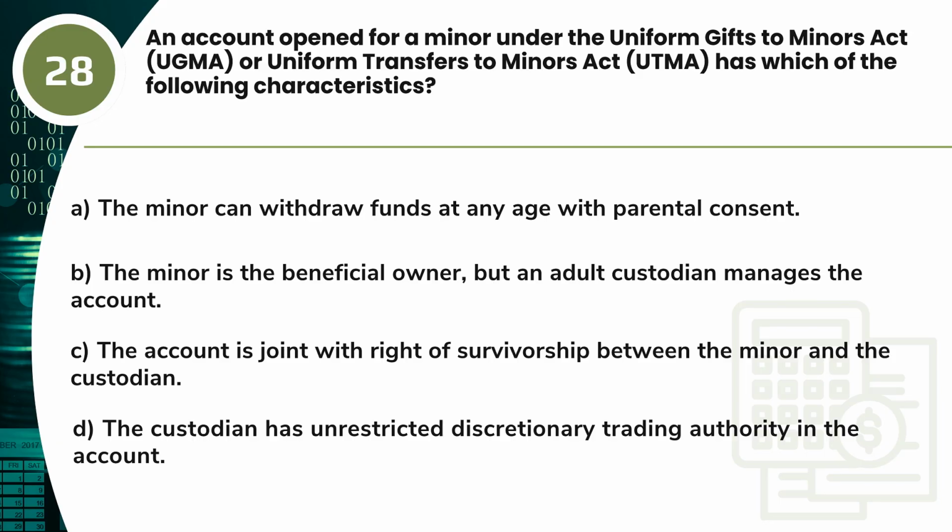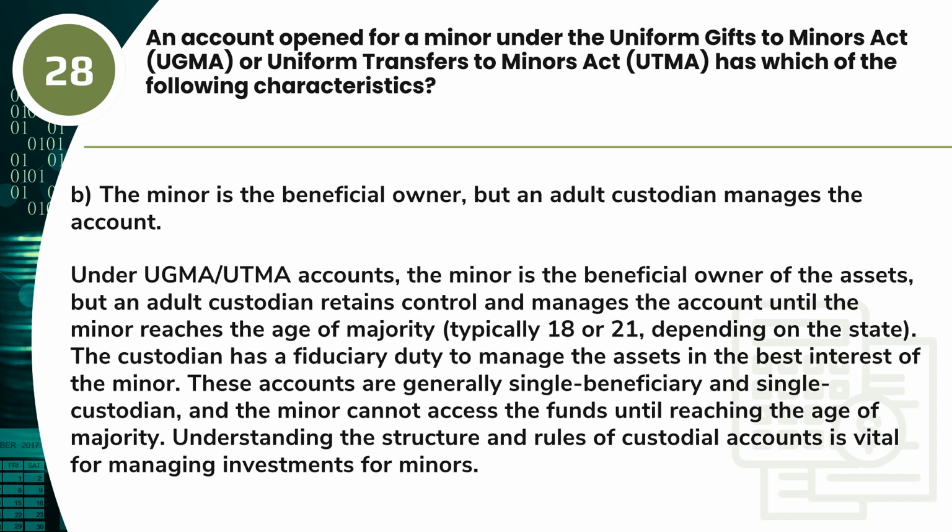C. The account is joint with right of survivorship between the minor and the custodian. D. The custodian has unrestricted discretionary trading authority in the account. Answer. B. The minor is the beneficial owner, but an adult custodian manages the account.